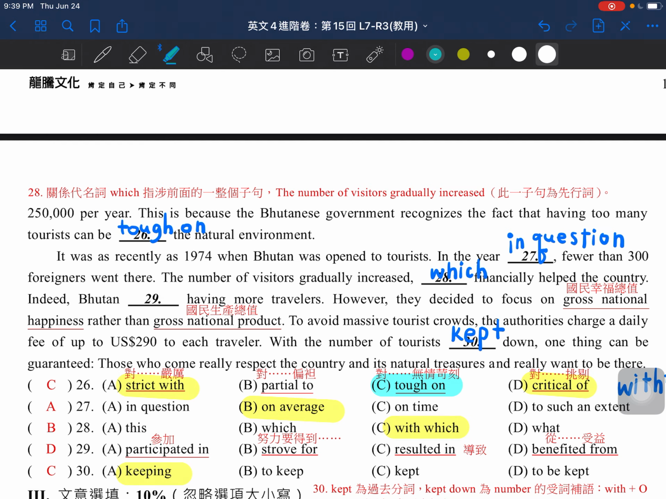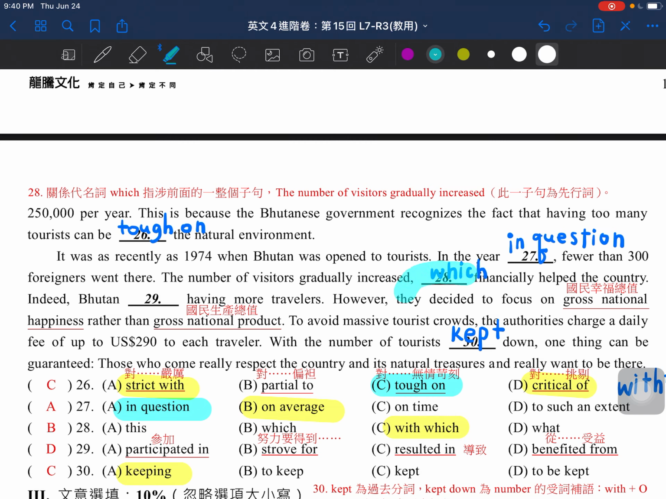And then for number 27, in the year in question, which means in the year which is still under discussion. Okay, so in question, which means under discussion. Okay, or in a year still being questioned, fewer than 300 foreigners went there. So just very few people would like to go there because the year is still in question, still kind of under discussion or still being questioned. All right, and the number of visitors gradually increased, which financially helped the country. So as you can see the word here, which.